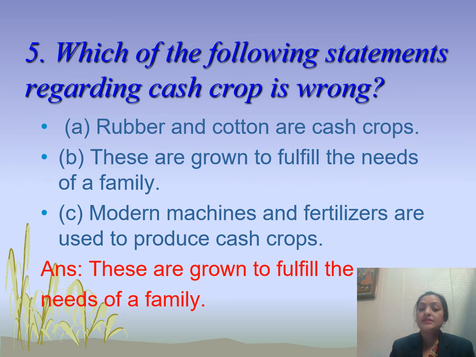Yes, students, these are not grown to fulfill the needs of the family, but they are grown to sell for the raw material of the industries. So the answer is these are grown to fulfill the needs of a family, which is the false statement regarding the cash crop. This is the false sentence.